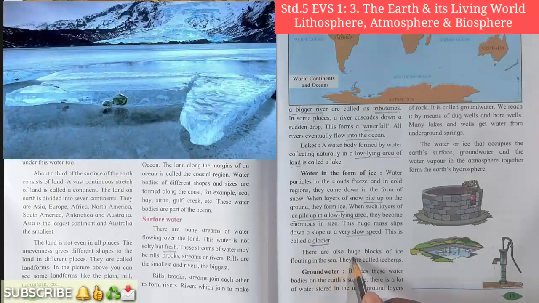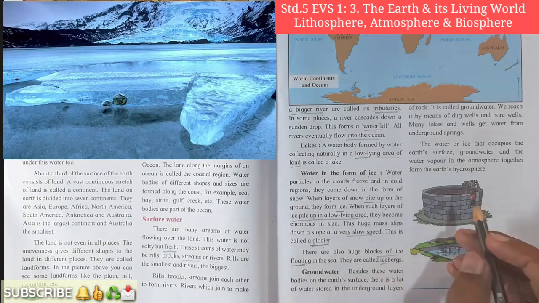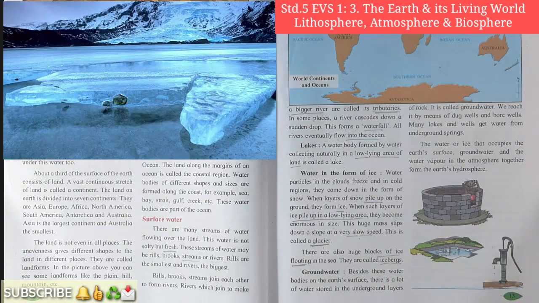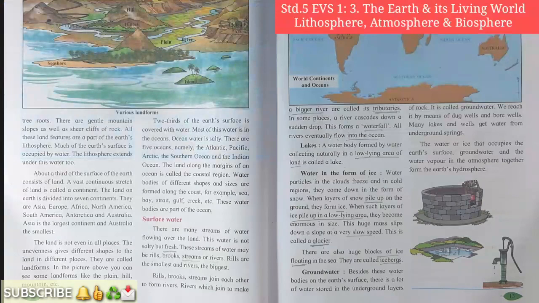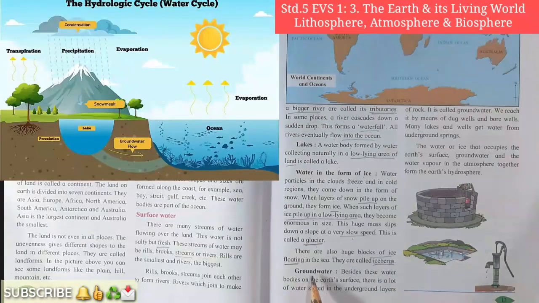There are also huge blocks of ice floating in the sea, and they are called icebergs. Okay, students, have you understood now what an iceberg is? The blocks of ice that float on sea water are called icebergs. Okay, students, have you understood now? Very good.